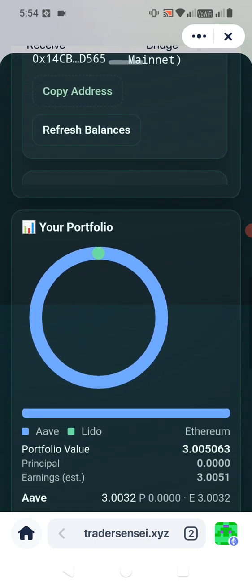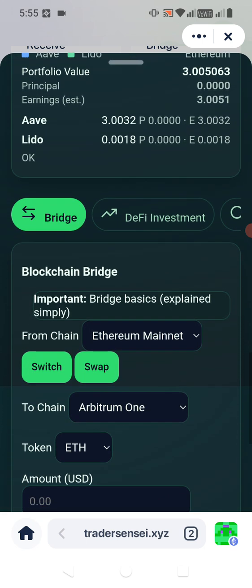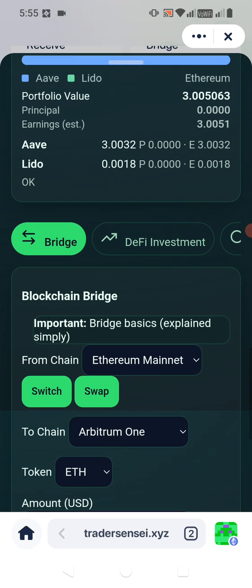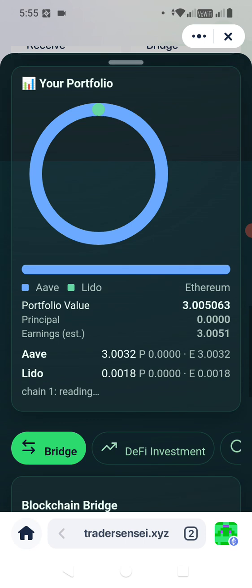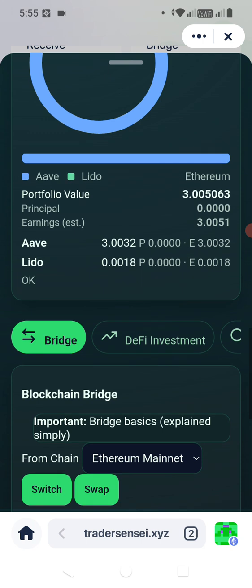In the last update, we showed you that it shows your total portfolio when you are connected on the Ethereum network. The way you change networks is that you can do a swap from Ethereum to Arbitrum, meaning you can move your USDC, your Ethereum, and your USDT between these two networks. You can swap this way, and you can also connect this way. So when you want to see what your portfolio looks like on Ethereum, this is what you have.